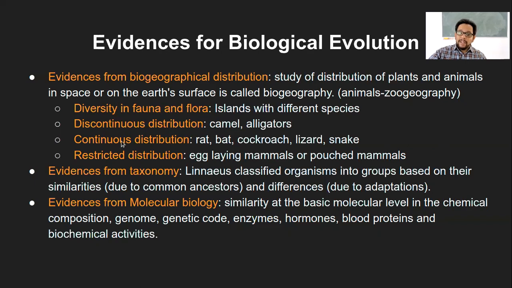And there is also restricted distribution. Restricted distribution means they are found only in a specific area and nowhere else. That again gives some idea that maybe this particular species evolved from a common one. For example, egg-laying mammals or pouched mammals, like the kangaroo, is a very famous example, which we know is very indigenous to the Australian subcontinent, right?